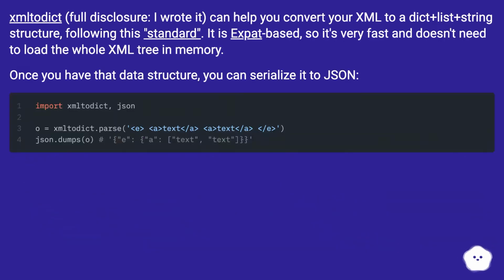XMLT, full disclosure, I wrote it, can help you convert your XML to a dict plus list plus string structure, following this standard. It is XPath based, so it's very fast and doesn't need to load the whole XML tree in memory. Once you have that data structure, you can serialize it to JSON.